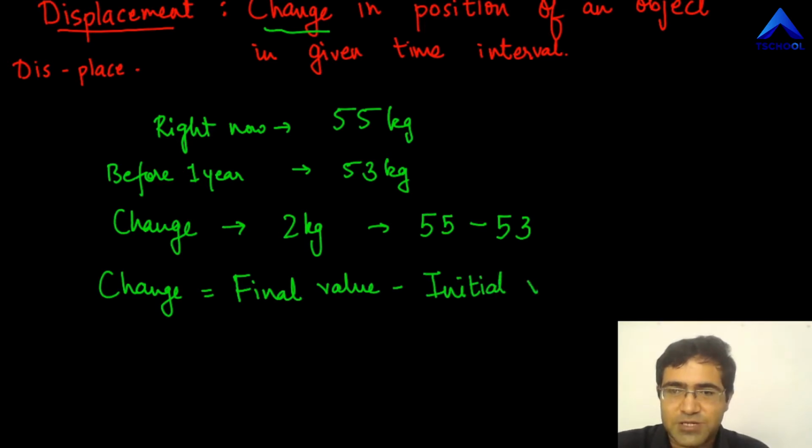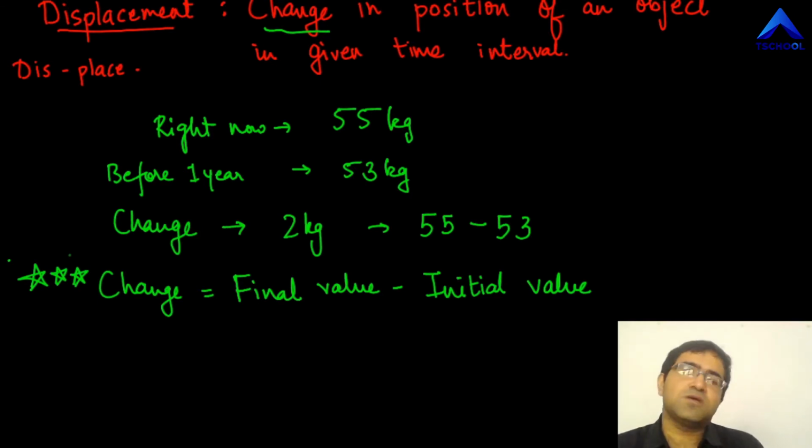Change of any quantity always means final value minus initial value. Initial, that is at start. Final means obviously at the end. So change of any quantity in physics or anywhere else actually, change is always the final value minus the initial value. This is something that I want all of you to remember. It's a very important thing, and we are going to use it very often in physics. Change means final value minus the initial value.